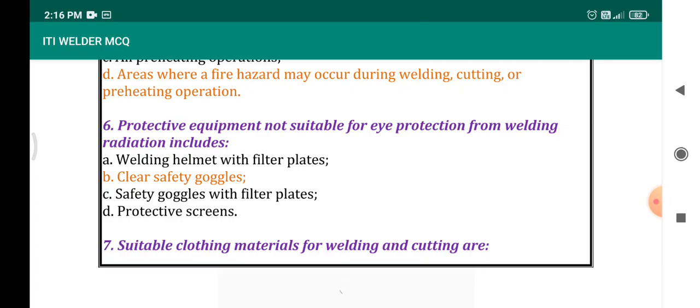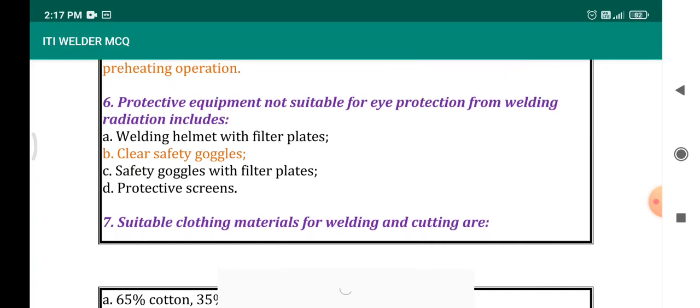The options are welding helmet with filter plates, second one clear safety goggles, third one safety goggles with filter plates, fourth one protective screens. In the second option, the safety goggles is clear, that is the UV rays directly penetrate to the eyes, so it will not be recommended for the welding operation.